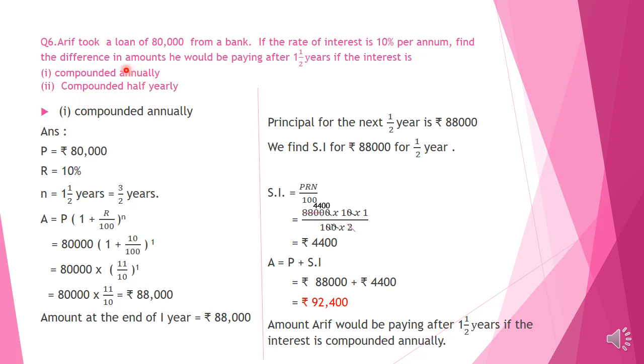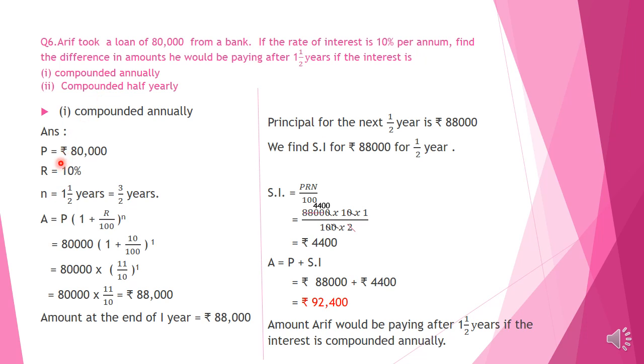Children, here Arif took a loan of 80,000 from the bank. Rate of interest is 10%, and here we have to find the amount in two situations, when the interest is compounded annually and when the interest is compounded half yearly. Then we have to find the difference between the amounts. Okay, let us find the amount when the interest is compounded annually first.